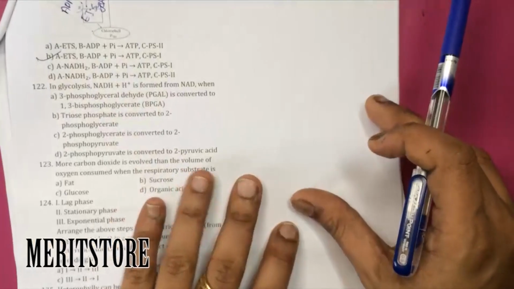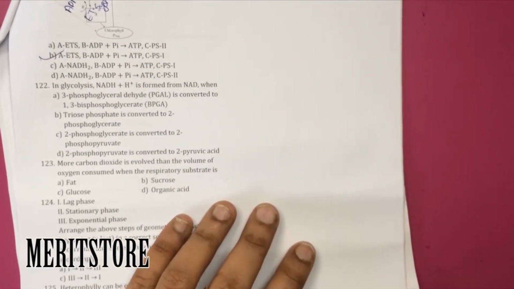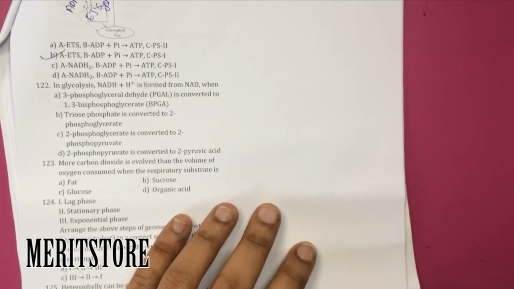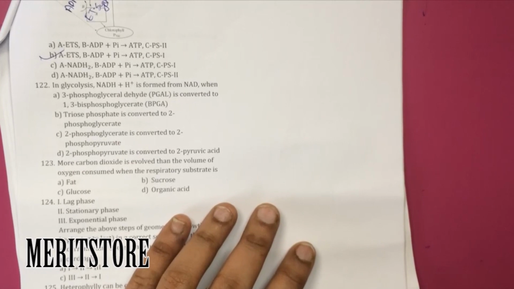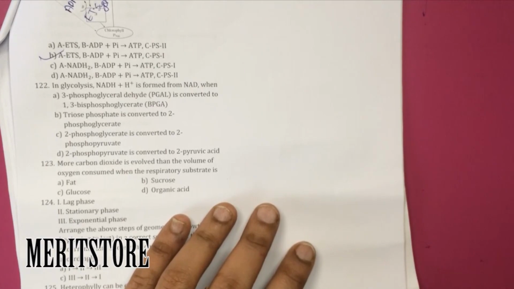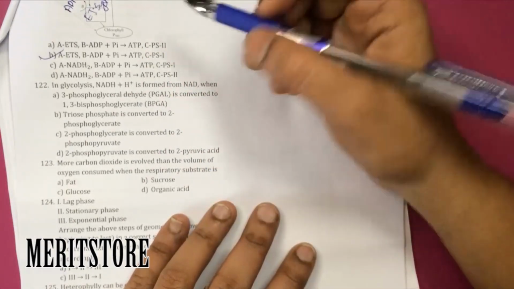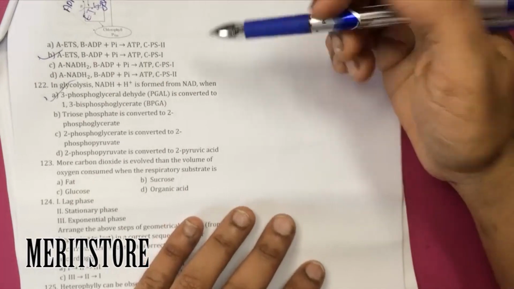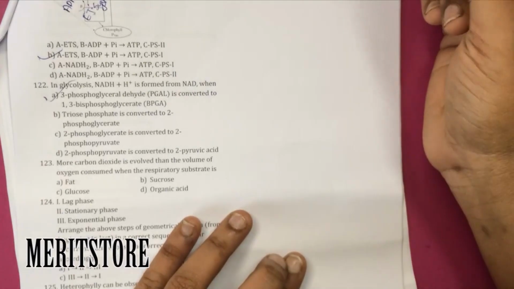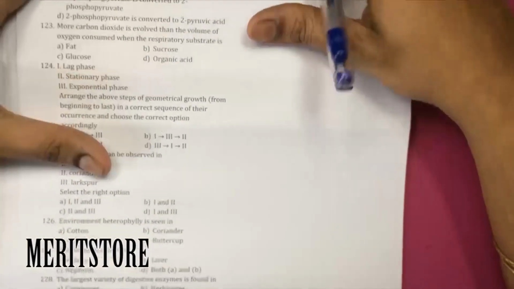Next. In glycolysis, NADH plus H plus is formed from NAD plus at one step of glycolysis, when 3-phosphoglyceraldehyde is converted into 1,3-bisphosphoglycerate, and hence the correct option is A. Next question.